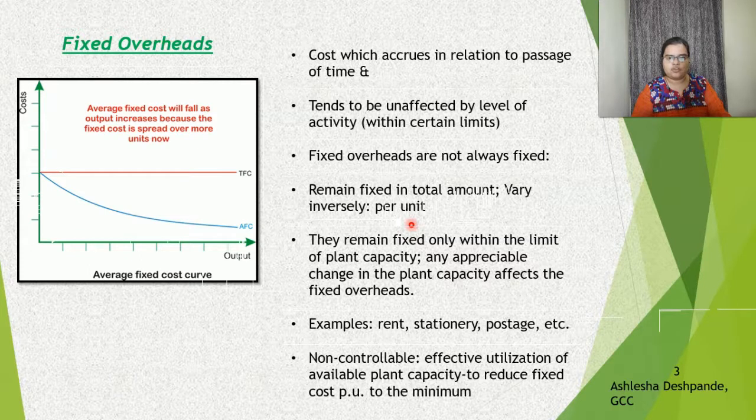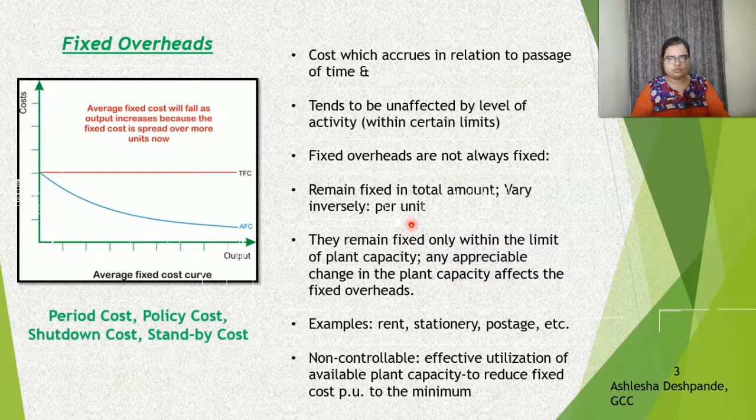Because per unit fixed cost is variable, and when fixed cost per unit is reduced, that will be beneficial for your organization. So though they are non-controllable, you can still keep a track of them with the help of some of these techniques of costing. Fixed overheads are also called period costs, policy costs, shutdown cost and standby cost. These are very common names that are used for fixed costs or fixed overheads.